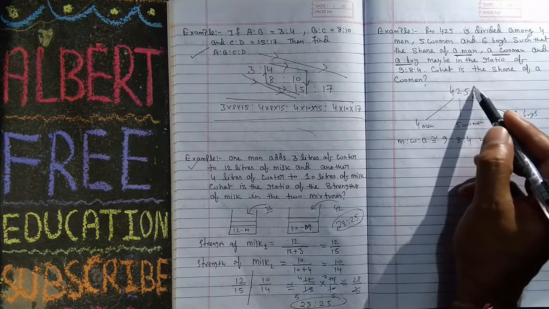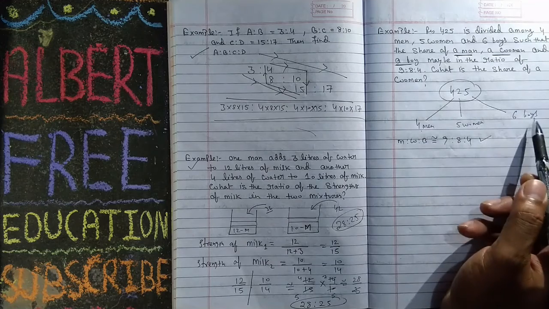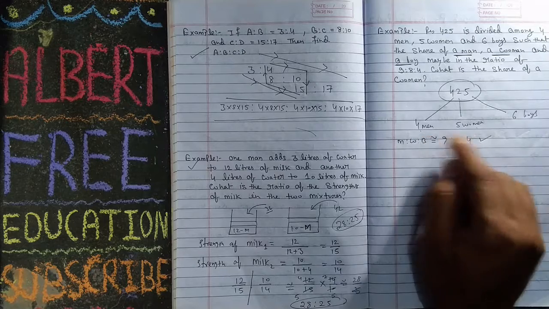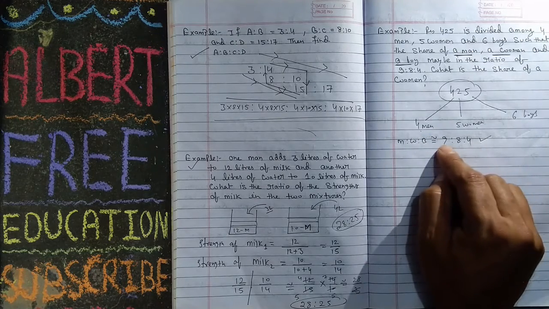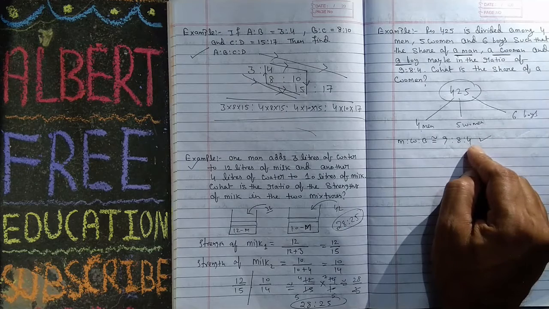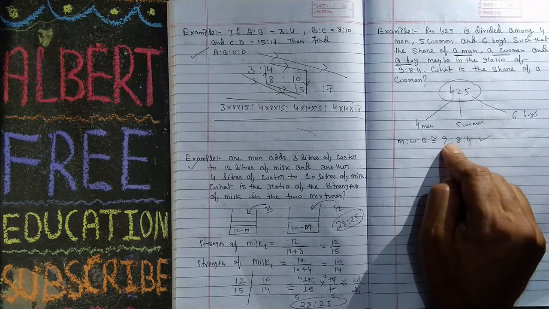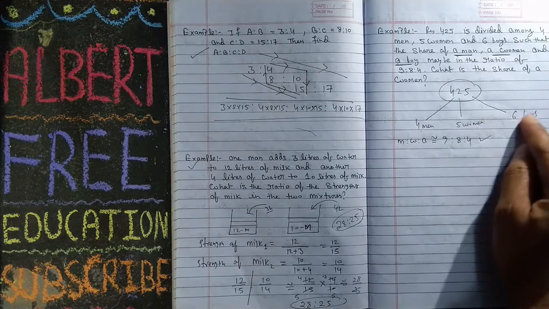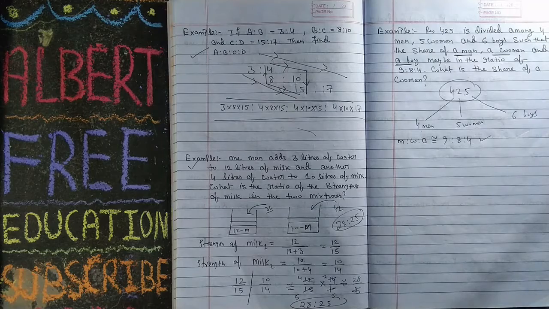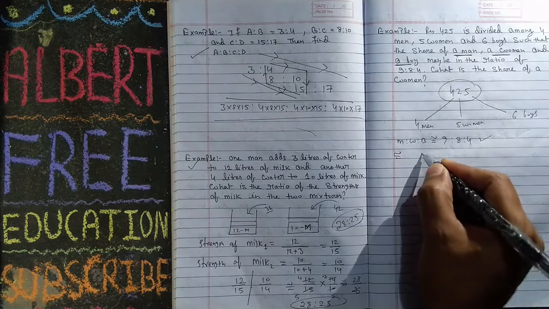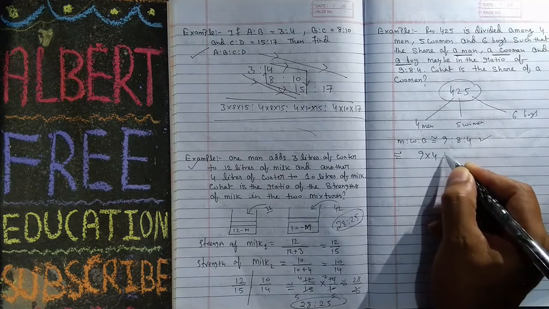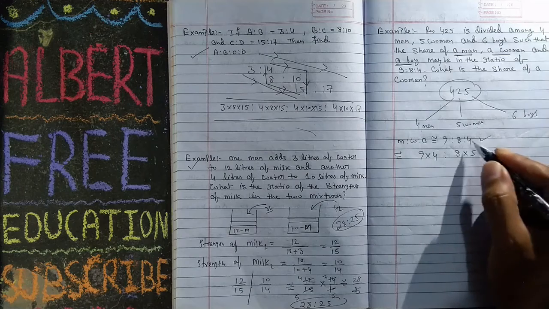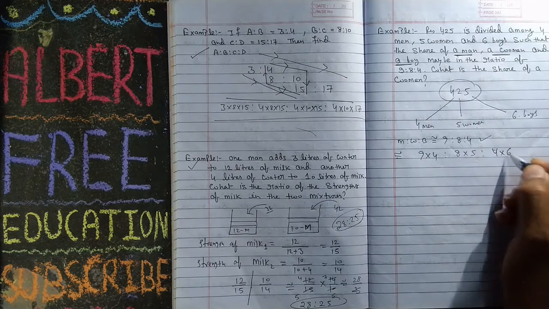So this amount has been given to 4 men, 5 women and 6 boys. This is the ratio for 1 man, 1 woman and 1 boy. If we multiply this value, we get the ratio for 4 men, 5 women and 6 boys: 9 into 4 ratio 8 into 5 ratio 4 into 6.